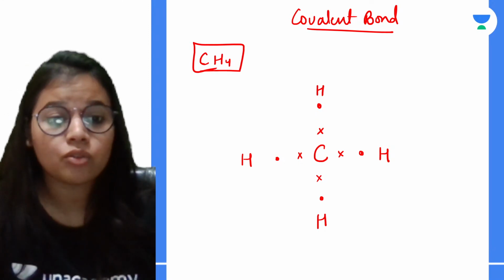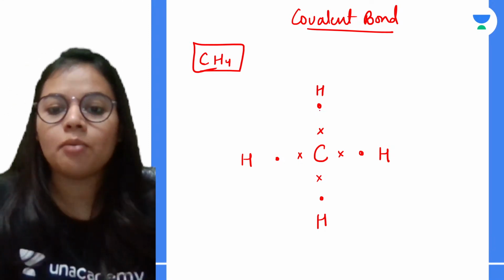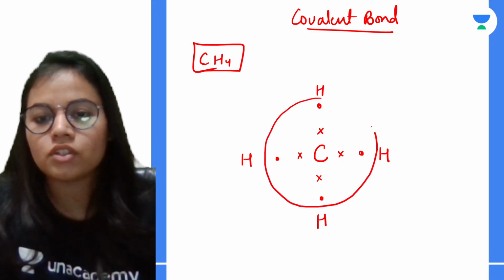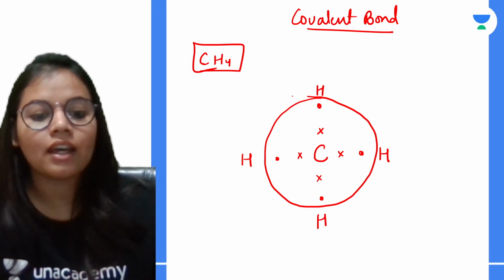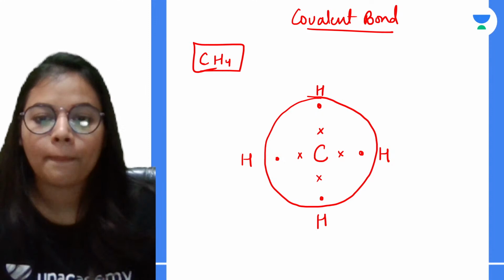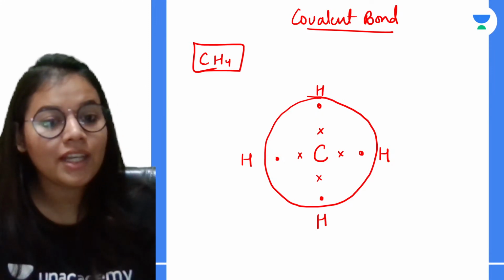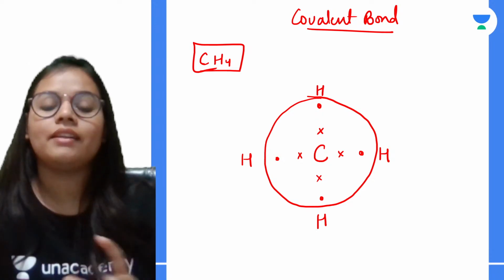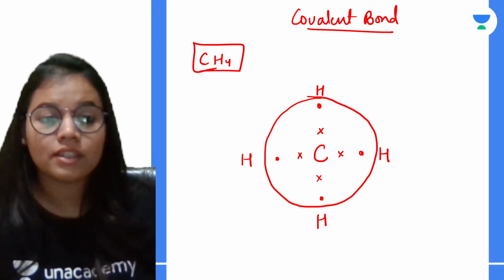It needs 4 electron. तो ये क्या करेगा यहाँ पर? It will take these 4 electrons from all the hydrogen which are present. तो इसने क्या किया? हर एक हाइड्रोजन से एक एक इलेक्ट्रॉन ले लिया. Okay, and now it has got how many electrons? In total 8 electrons it has got, and therefore its octet is completed.